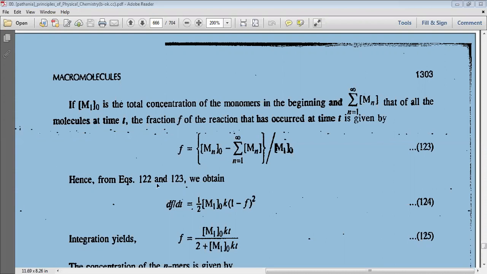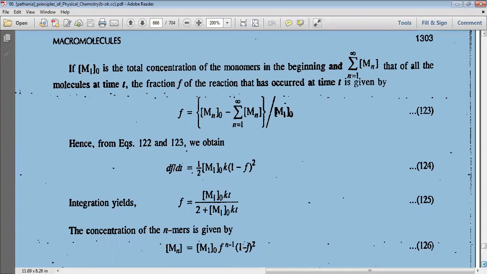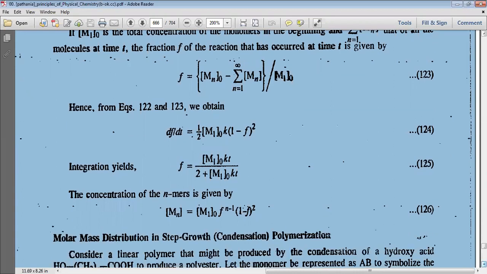Hence, from the above equation, we can write df by dt equal to half m10 k into (1 minus f) square.